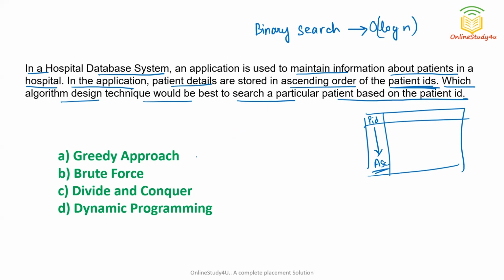Binary search is based on which approach? Can you say that? Binary search is based on the divide and conquer approach. Why? Because suppose this is an array. If I consider an array, what we do in every step is divide the array into two parts.